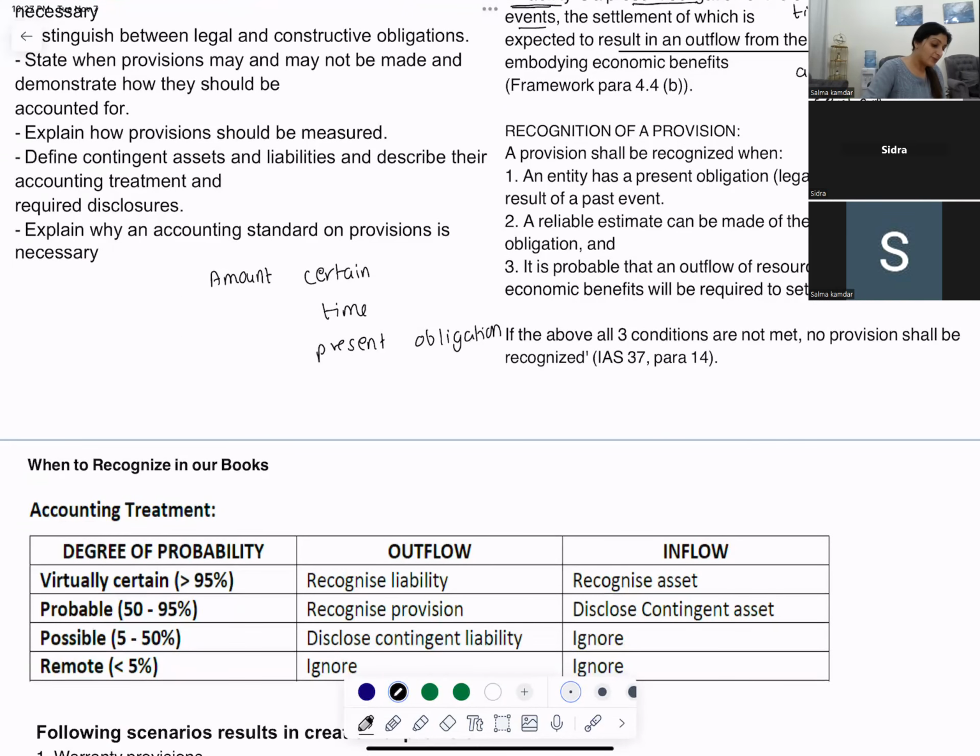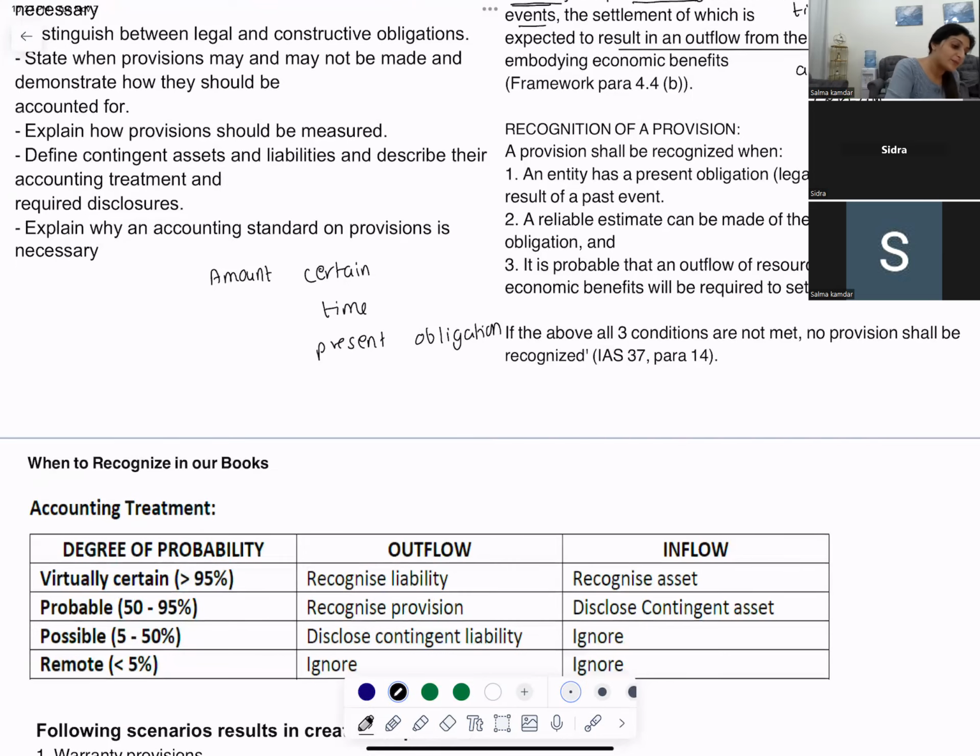Okay. So when I'm talking about recognizing a provision, when do I record the provision in the books? Recognizing a provision means I know that I have an obligation that is supposed to be fulfilled. I can make an estimate of the amount.